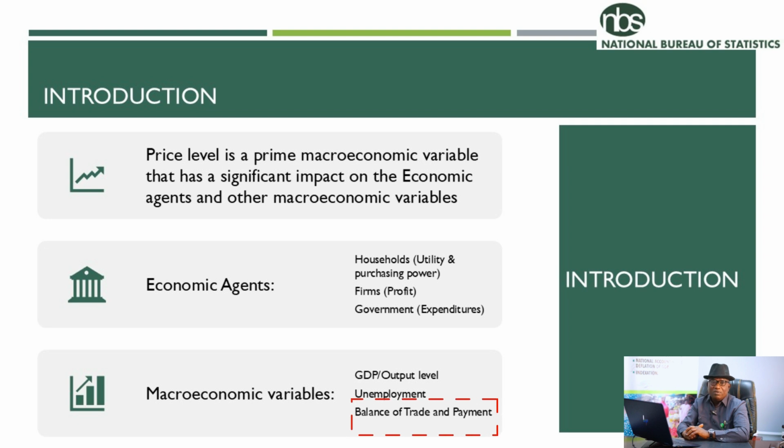Balance of trade and balance of payment are affected by price level. So that tells you that price level in an economy is very important. Since it's important, the tracking of the changes in prices should be optimally done so that information can be available for the user of this indicator to take informed decisions.